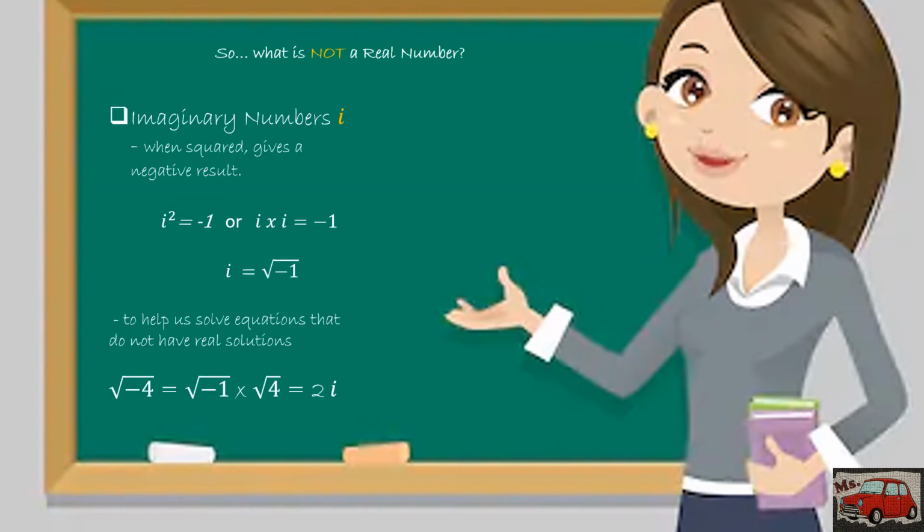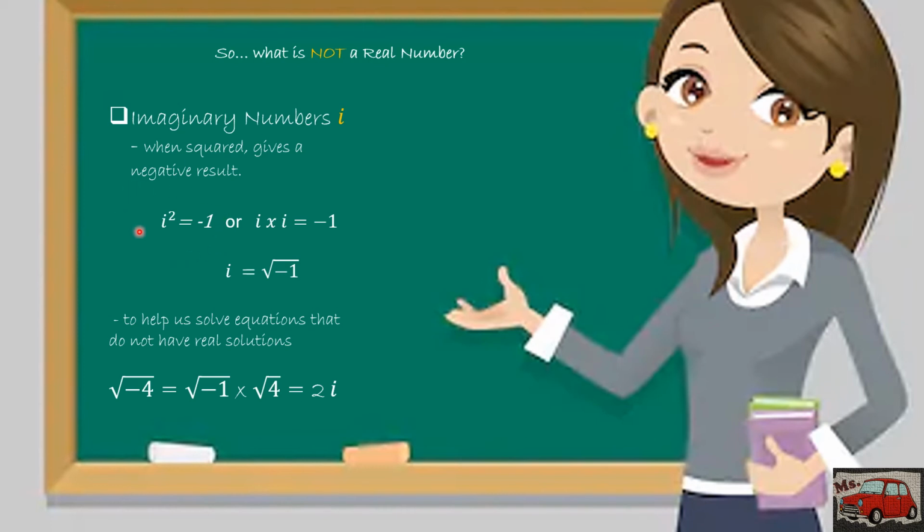Okay, so this time, alamin naman natin yung not real number or tinatawag nating imaginary number. Okay? So, sabi dito, it is a number whose square gives a negative result. Is there any number na pag in-square mo, negative ang result? Diba laging positive? Like 2 times 2, kahit negative 2 times negative 2, positive pa rin yung sagot, diba? So, that's why it's imaginary. It's not real na magkaroon tayo ng isang number na pag in-square mo, negative ang result.